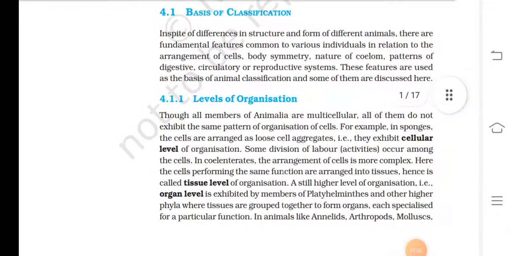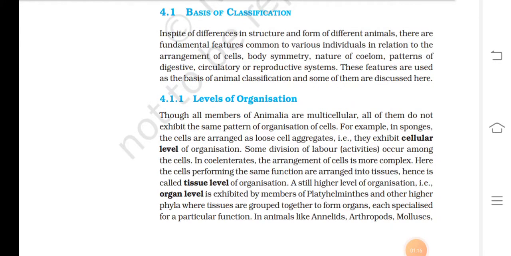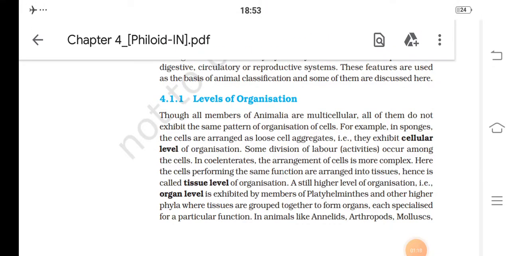4.1.1 Level of organization. Though all members of Animalia are multicellular, all of them do not exhibit the same pattern of organization of cell. For example, in sponges, the cells are arranged as loose cell aggregates, that is, they exhibit cellular level of organization. Some division of labor occurs among the cells. In coelenterates, the arrangement of cells is more complex. Here, the cells performing the same function are arranged into tissue, hence it is called tissue level of organization.